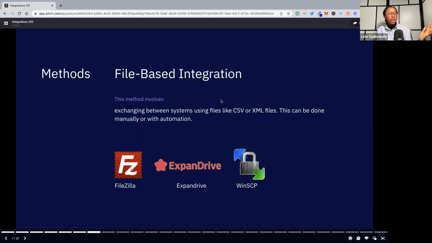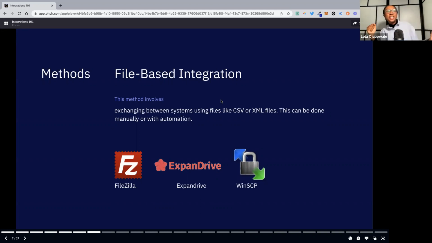So first method we can talk about here is file-based integrations. In this method, you're really focused on exchanging information between systems using files like CSV or XML. This can be done manually or with automation. I feel like when I was more so in the WordPress days, FTP, which is kind of a file-based integration method, would come up a lot.